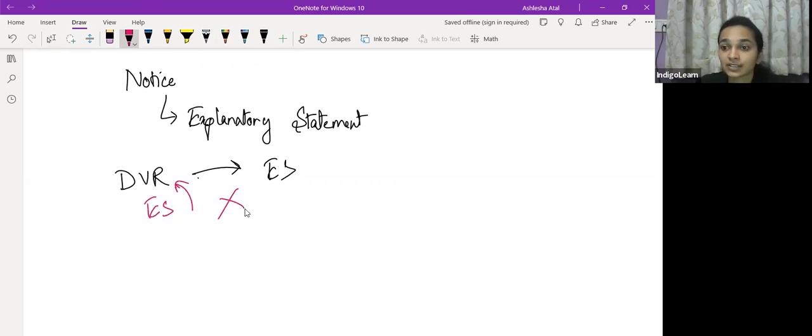There is a restriction which has been imposed by Rule 4 Sub-Rule 3, which clearly restricts conversion of equity shares with differential voting rights into equity shares with uniform voting rights, and vice versa is also restricted. मतलब इक्विटी शेयर्स को आप डीवीआरस में कन्वर्ट नहीं कर सकते हो और डीवीआरस को भी इक्विटी शेयर्स में कन्वर्ट नहीं कर सकते हो. So if someone asks you if conversion of DVR into equity shares is possible, the answer is no, and vice versa is also not possible. Equity shares को भी आप DVRs में convert नहीं कर सकते.